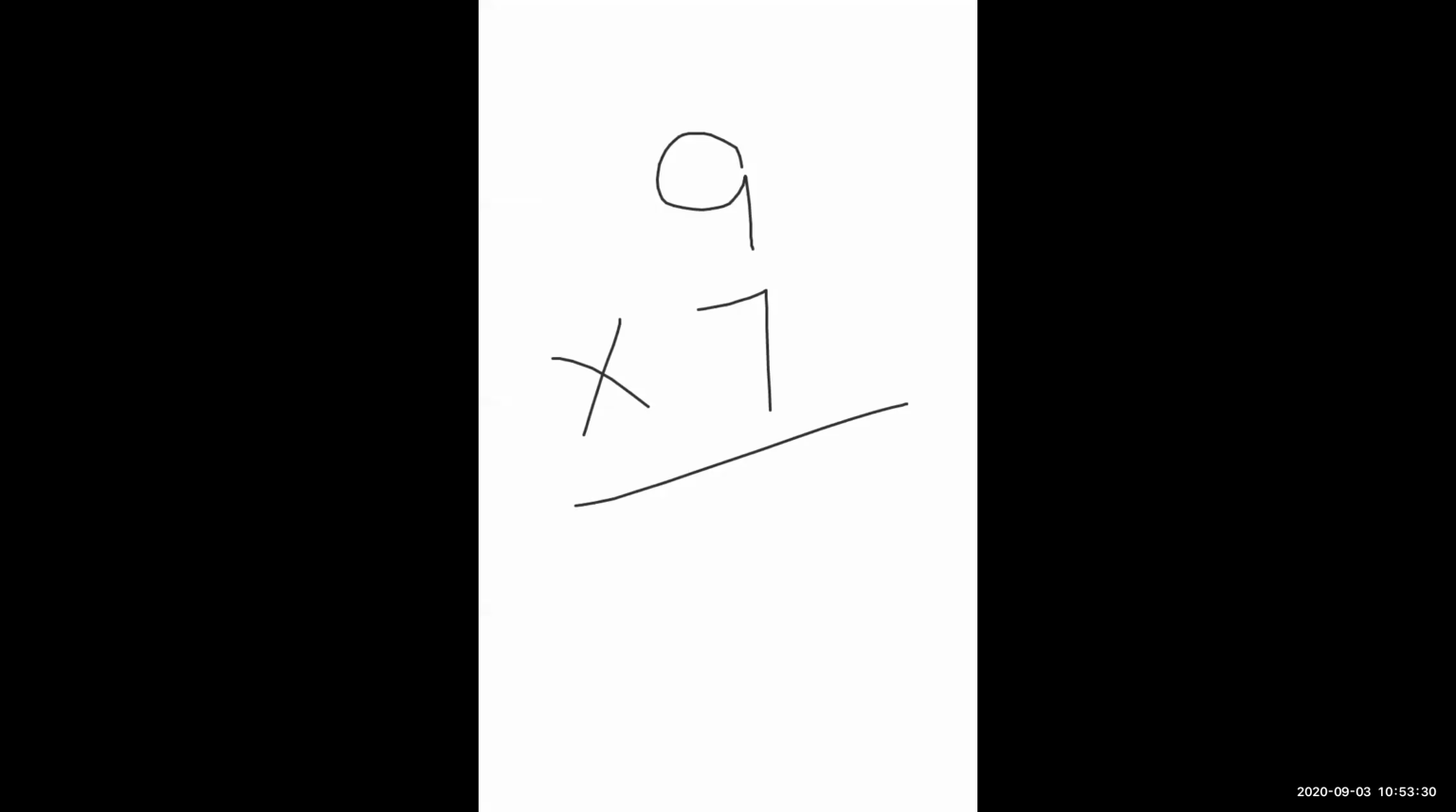So 9 you want to add 7 times. Multiplication, in simple words, is repeated addition. So 9 you want to add 7 times, otherwise 7 you want to add 9 times. What is the answer? Very nice. 63 is correct. 9 into 7 is 63.